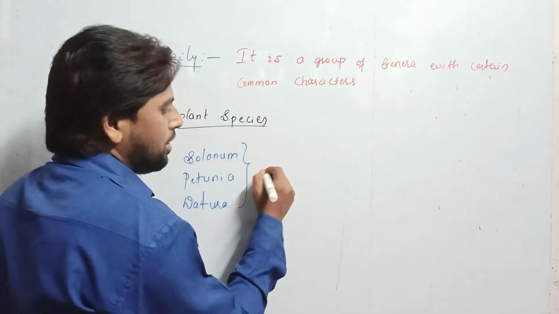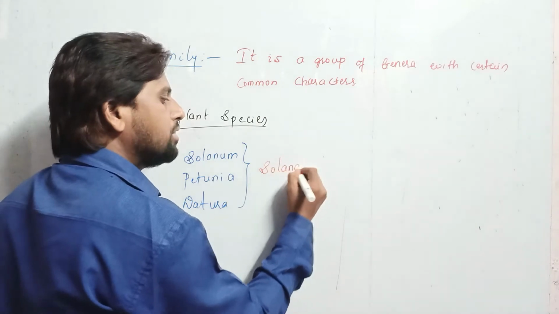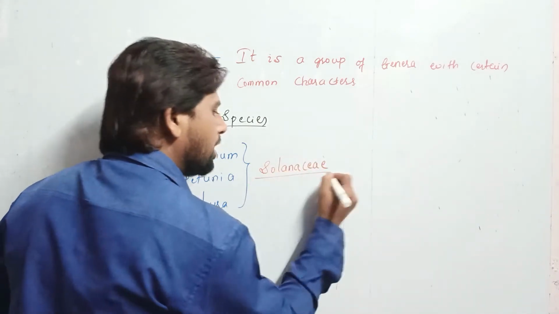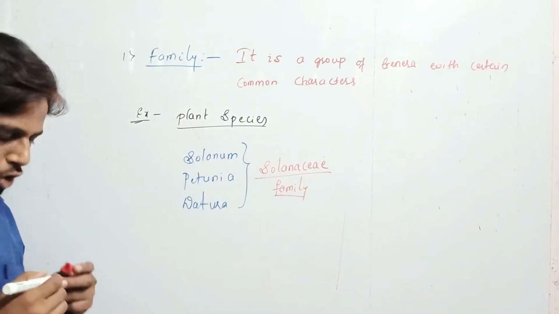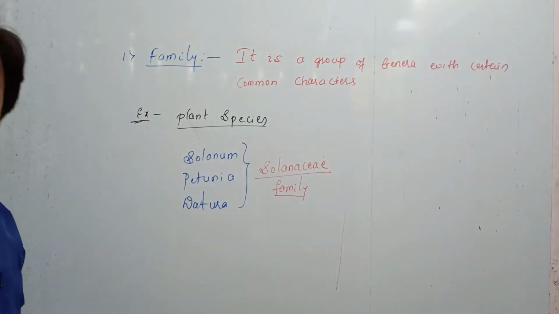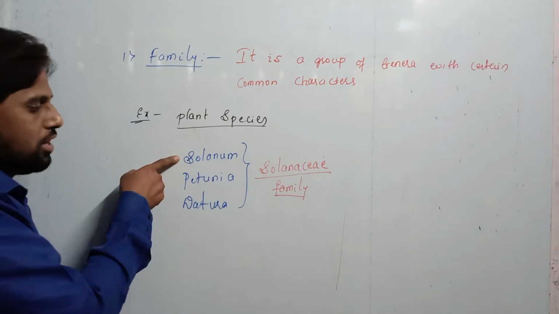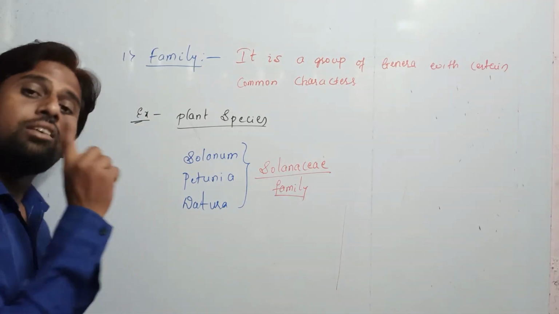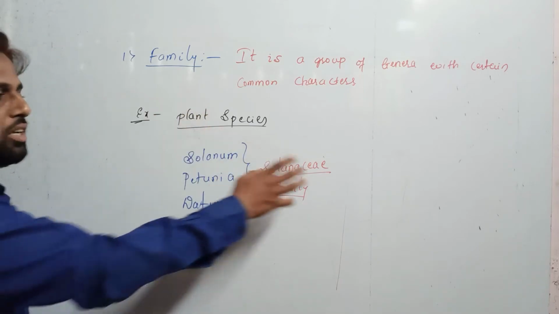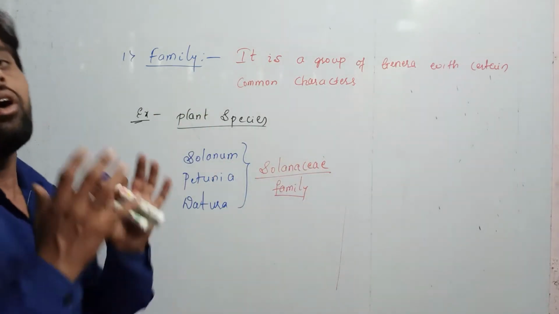What is the family name here? Solanaceae. Solanaceae is the family which includes these three different genera. Solanum is one genus, Petunia is a genus and Datura is a different genus. All three are included under the same family.